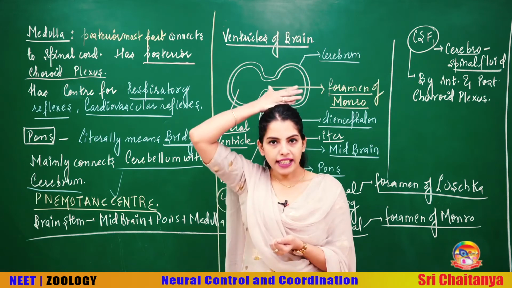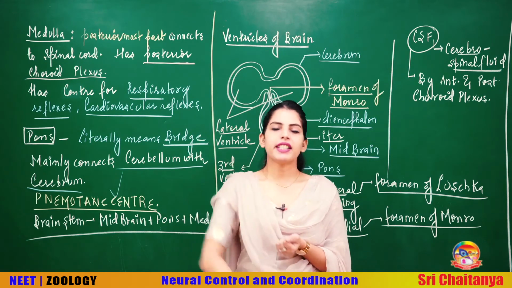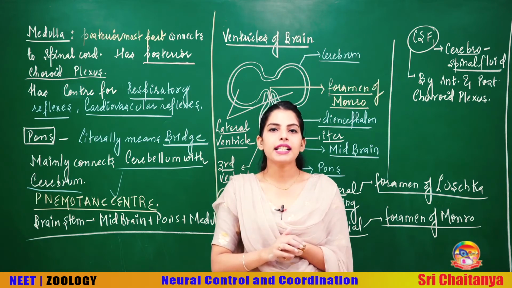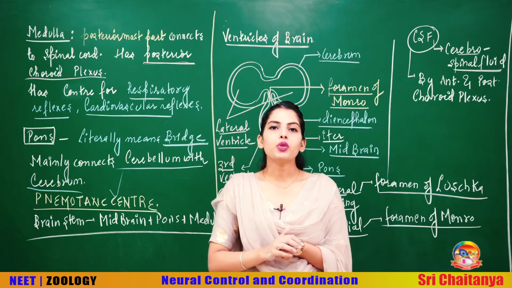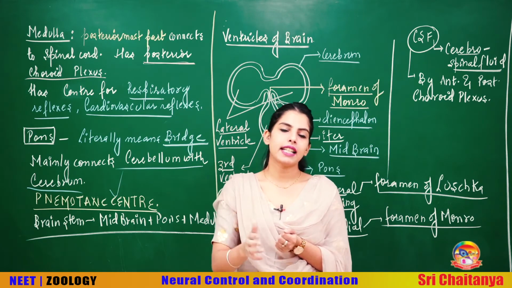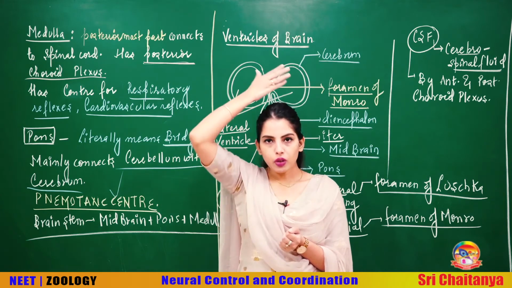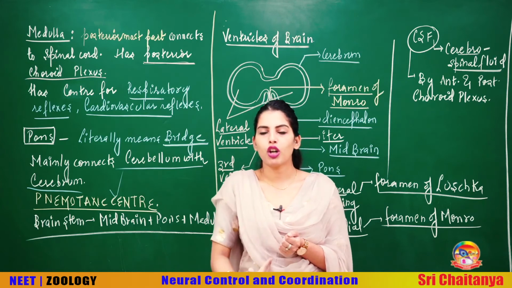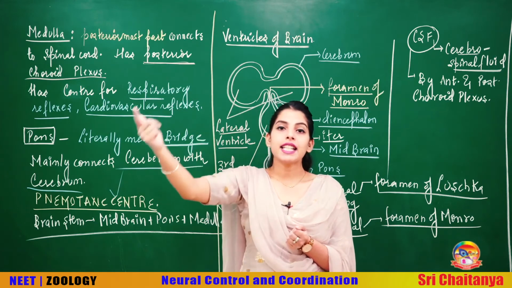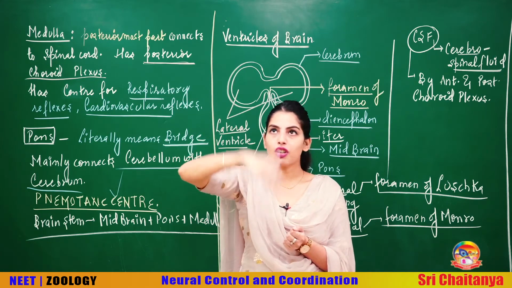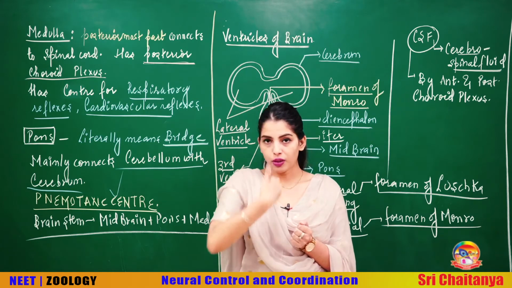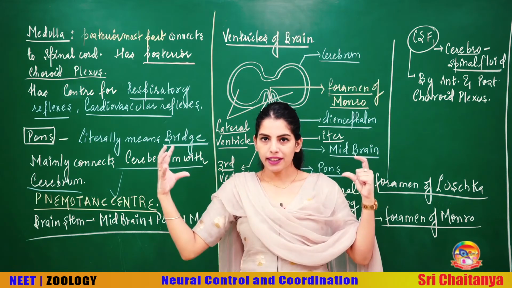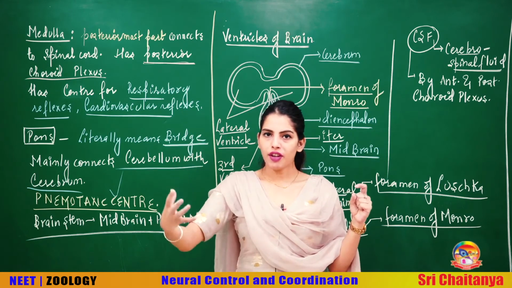If I do the sagittal section, what is a sagittal section? It's a kind of longitudinal section that is going to keep your ventral and dorsal side together. If I do this kind of a section, that is also a longitudinal section. If I do this kind of a section, this is also a longitudinal section. In NCERT, they have given you the sagittal section of the brain, this kind of a section. If I do this section, these two parts are separated, but each part has a ventral and dorsal part.